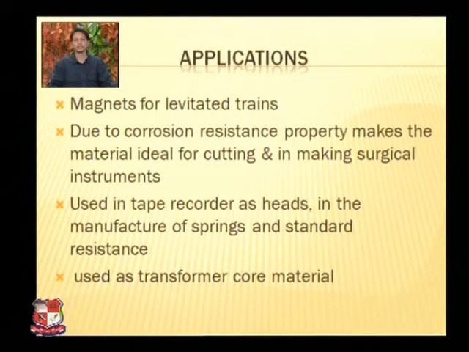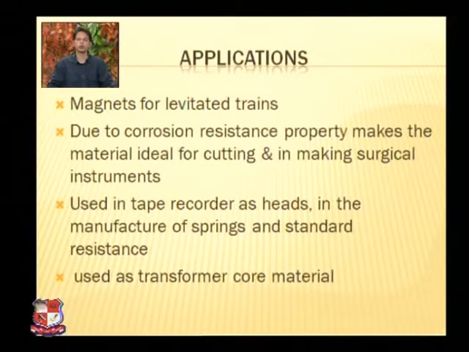Let us go to applications. You have to write applications according to the points. The first point is magnets for levitated trains. That means the material is behaving as a soft magnetic material. They can be used as a magnet for levitated trains, that is maglevs.